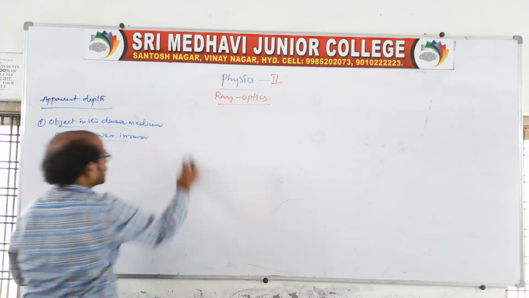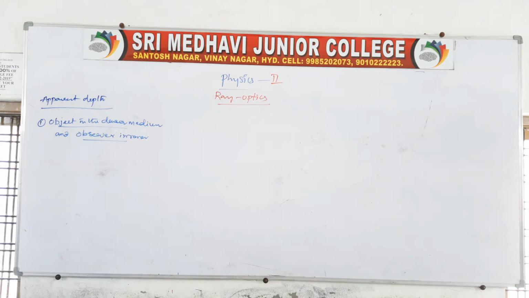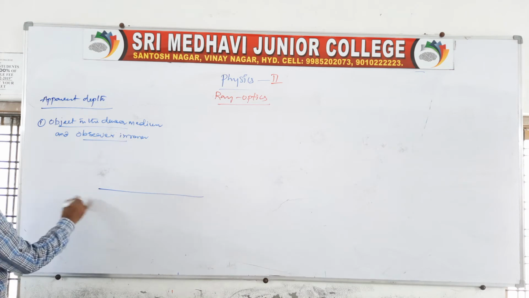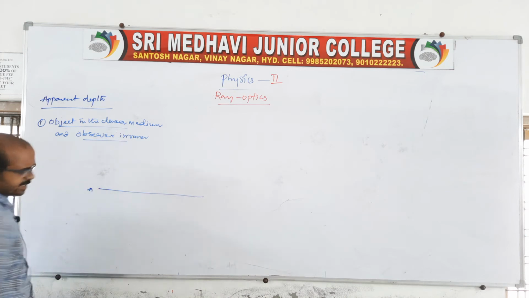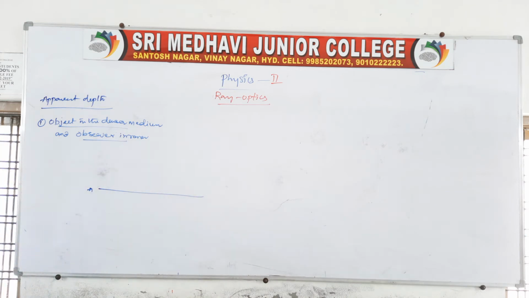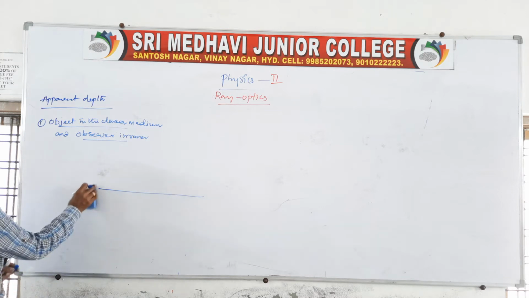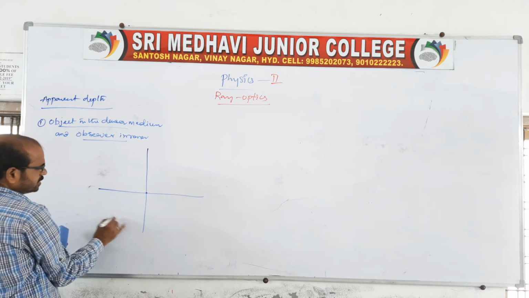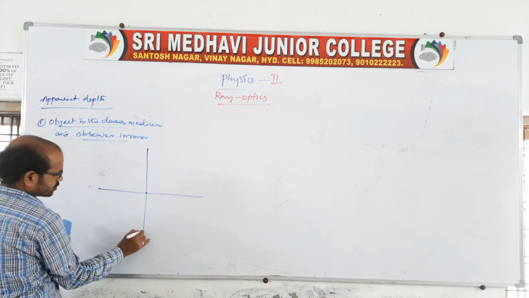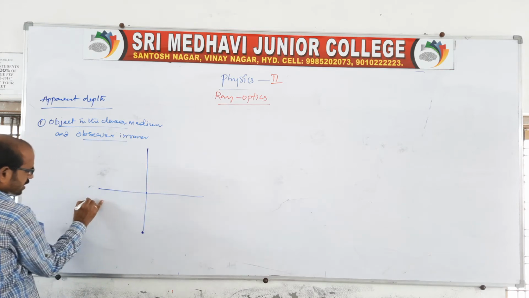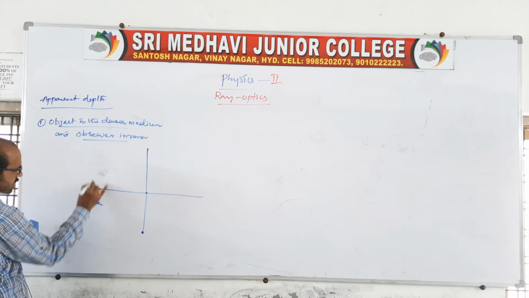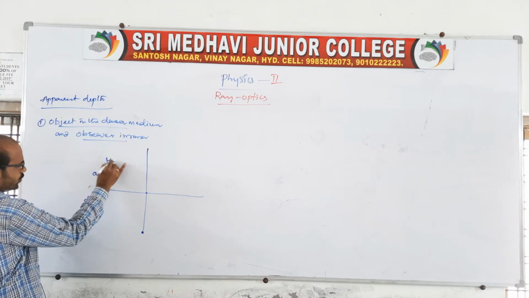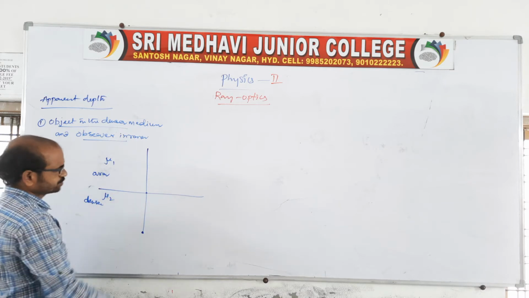Let us draw the diagram, check carefully. Suppose there is a medium separating A and B, with a normal drawn. The object is at a depth in the denser medium, say mu1, and the other is the rarer medium, mu2.